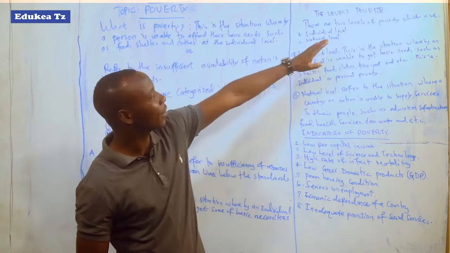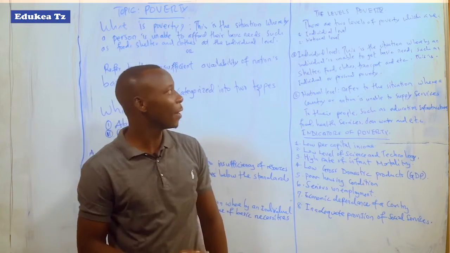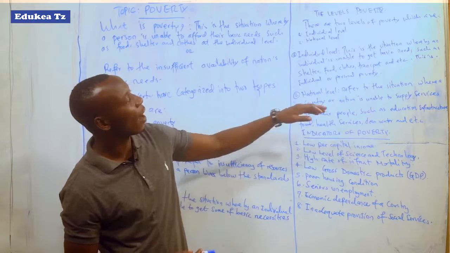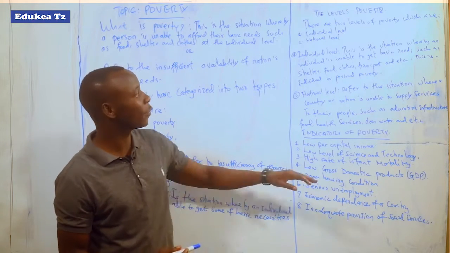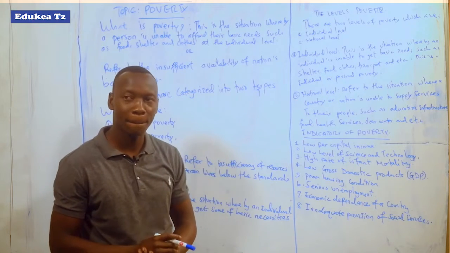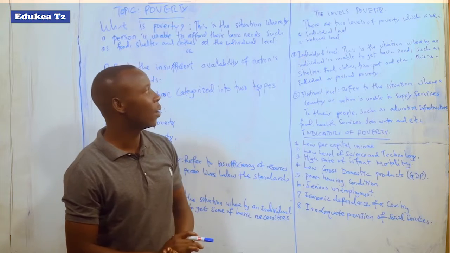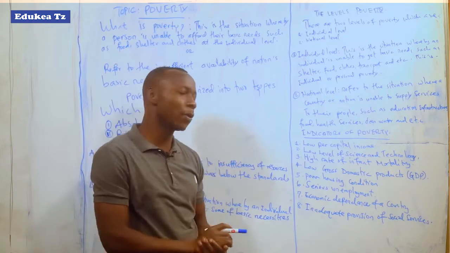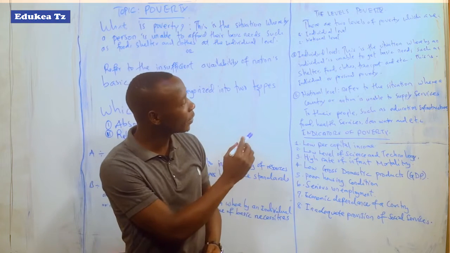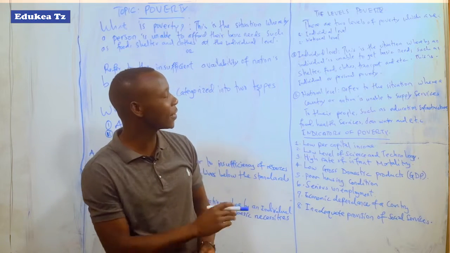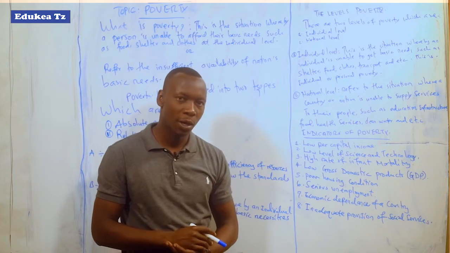Also, let us see the levels of poverty. Poverty is classified in two levels. The first level is the individual level. The next is the national level. Starting with the individual level, this is a situation whereby an individual is unable to get the basic needs such as shelter, food, clothes, transport, and so on.